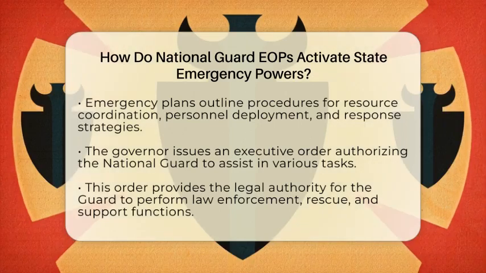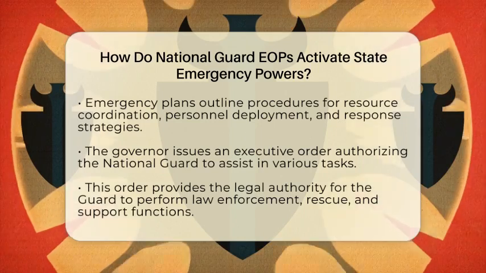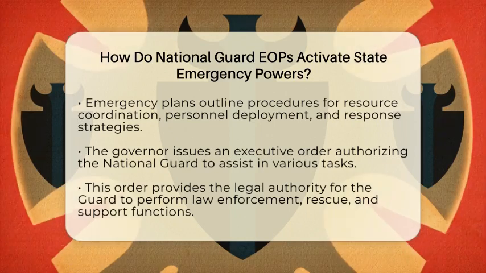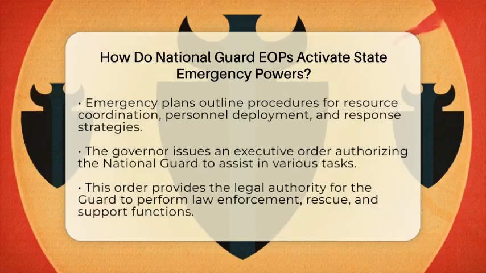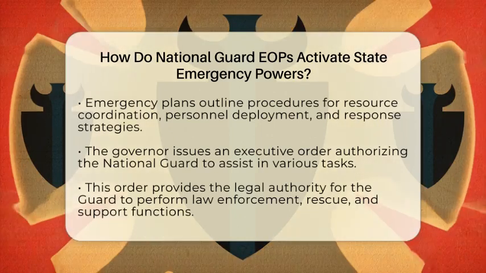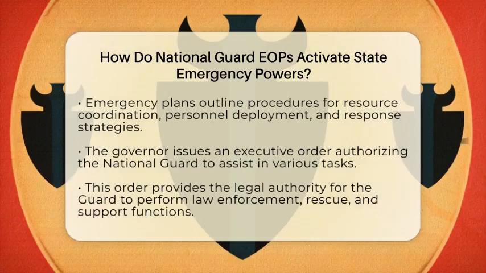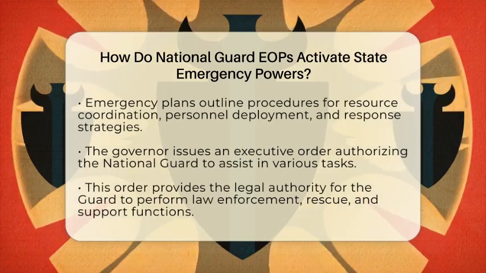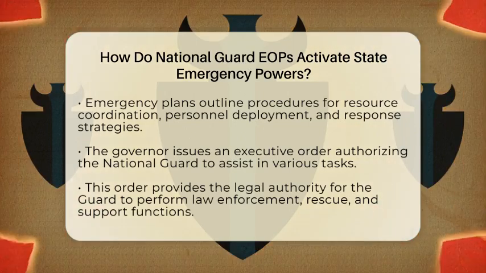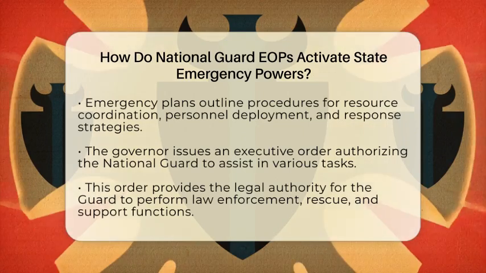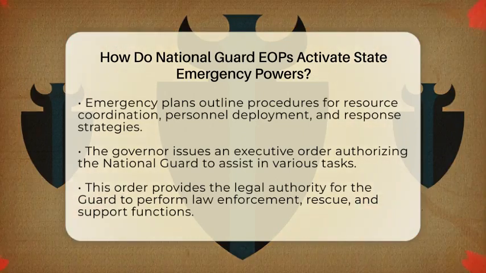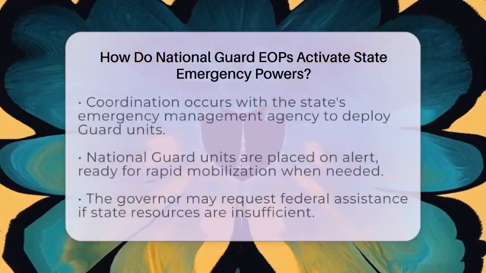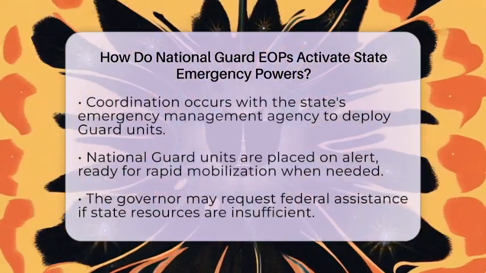These plans are comprehensive frameworks that outline procedures for coordinating resources, personnel, and equipment during emergencies. The plans specify how the National Guard will be integrated into the response effort, including activation protocols and command structures. Activation of the National Guard under the state's emergency powers often involves the governor issuing an executive order or directive. This order authorizes the National Guard to perform specific tasks such as disaster response, law enforcement support, or humanitarian assistance.